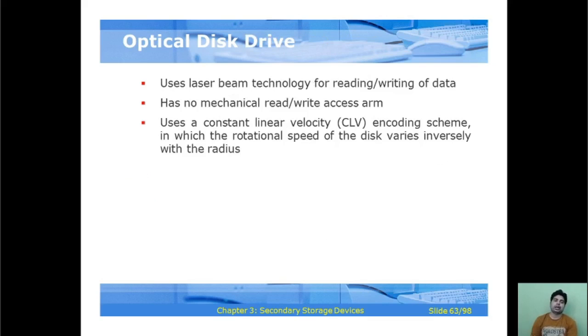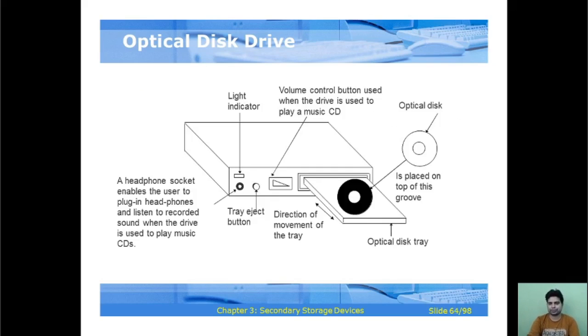An optical disk drive uses laser beam technology for reading and writing of data, has no mechanical read write access arm, and uses a constant linear velocity, CLV, encoding scheme, in which the rotational speed of the disk varies inversely with the radius.